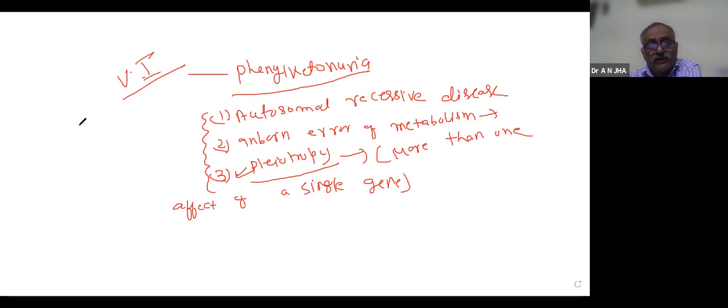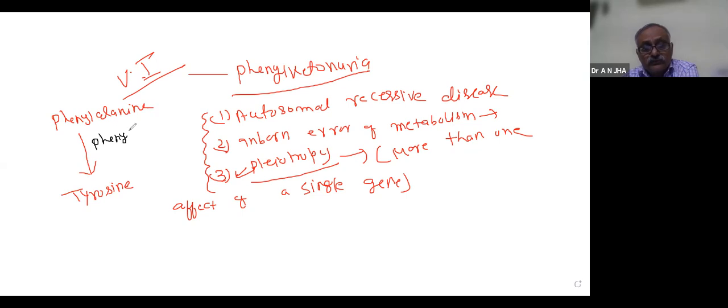If you have noted it or taken the screenshot, I am going ahead. What happens in the liver? The amino acid phenylalanine must be converted into the amino acid tyrosine. Our enzyme here is phenylalanine hydroxylase.